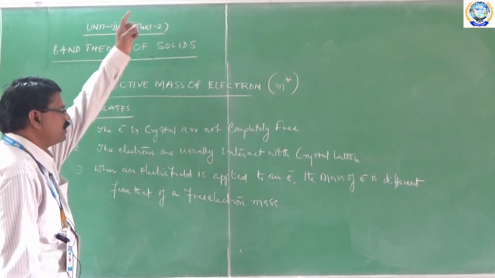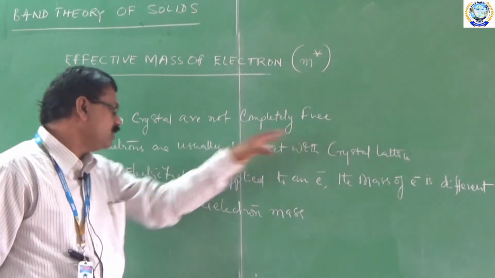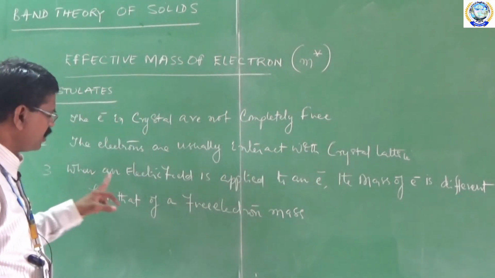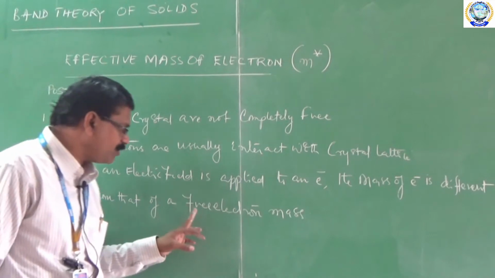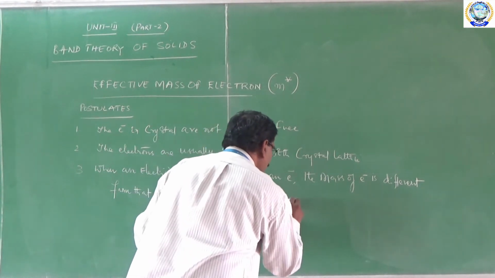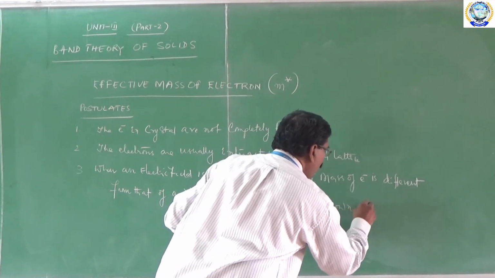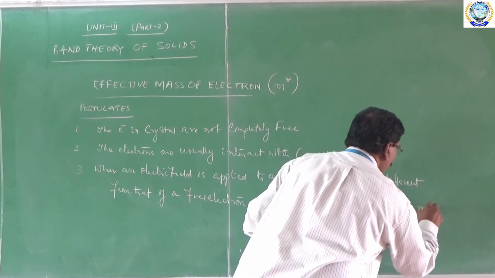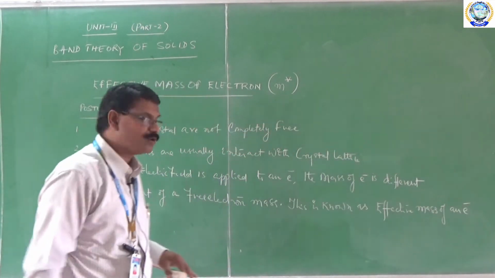So, the first one I would like to repeat here: the electrons in crystal are not completely free. The second postulate is the electrons are usually interacting with the crystal lattice, and when an electric field is applied to an electron, the mass of electron is somewhat different from the mass of a free electron. This mass is known as the effective mass of electron.